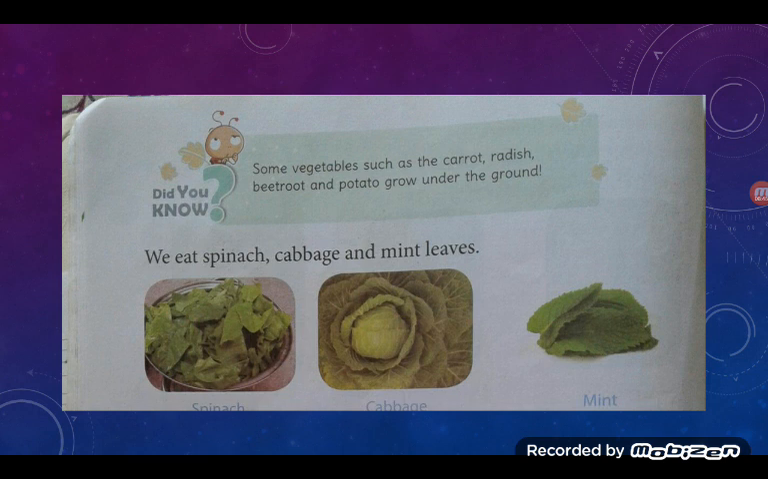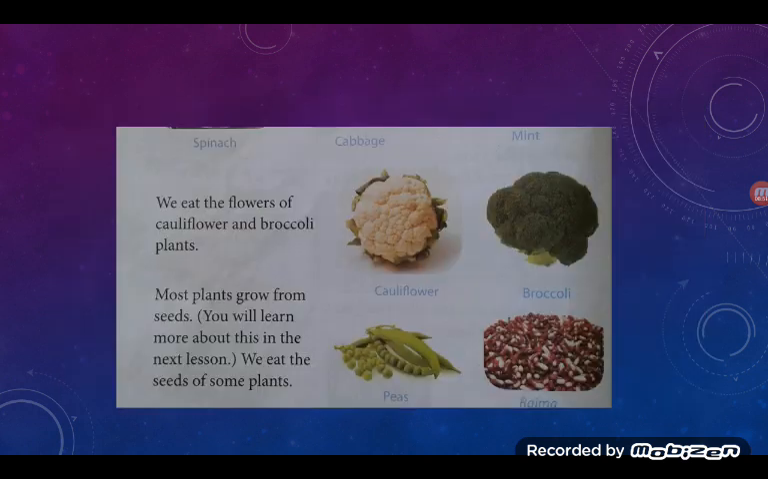Cabbage looks like a flower, but it is not a flower, it is a vegetable. We have already studied this. Now, next. We eat the flowers of cauliflower and broccoli plants. Now I have explained this in detail while teaching the lesson, that these are flowers and these are the flower vegetables. Okay. Now most plants grow from seeds. You will learn more about this in the next lesson.